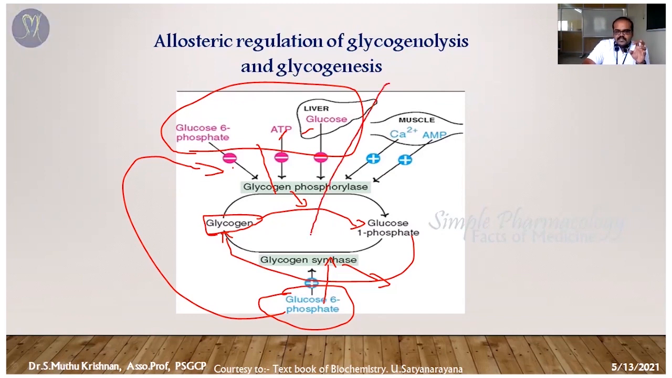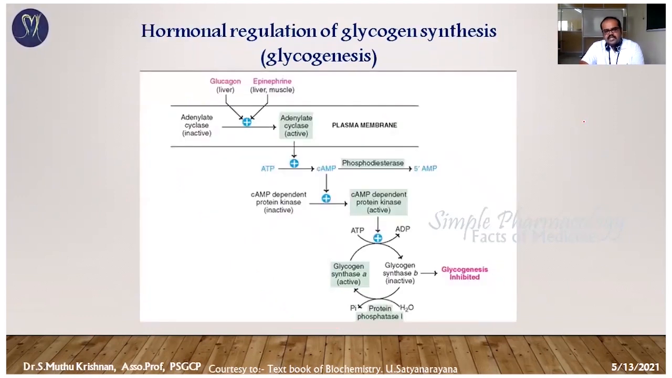On the other side, in muscle, the presence of an excess amount of calcium ions and cyclic AMP promotes the glycogen phosphorylase process. When your muscle is working out, it releases more calcium ions, and cyclic AMP production also increases. That directly promotes glucose production from glycogen by stimulating the glycogen phosphorylase enzyme. That is the allosteric regulation of glycogenolysis and glycogenesis.